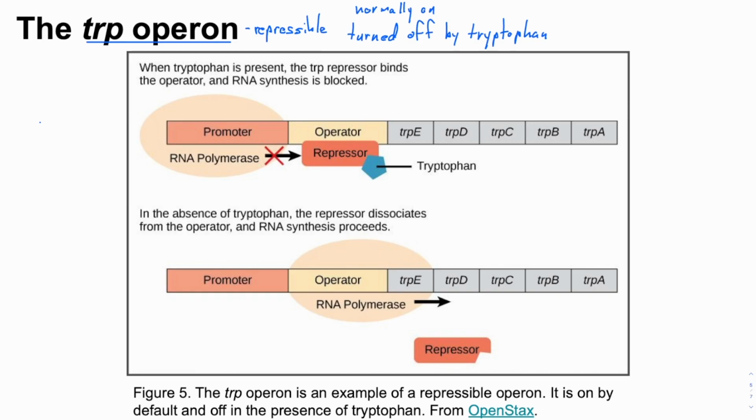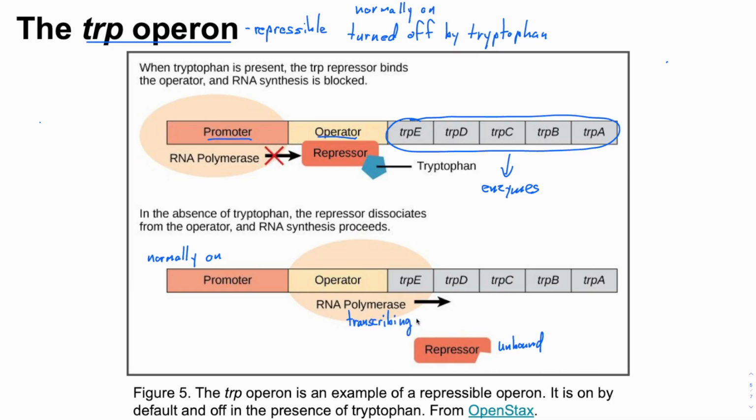Note that the trp operon has a similar organization to the LAC operon. You have a series of structural genes, which encode the enzymes that make tryptophan, and upstream of that, you have the promoter. Between the promoter and structural genes, you have the operator sequence once again. The normal state is shown at the bottom. Normally, the trp repressor is not bound. RNA polymerase is free to transcribe, and the enzymes for tryptophan synthesis are made.